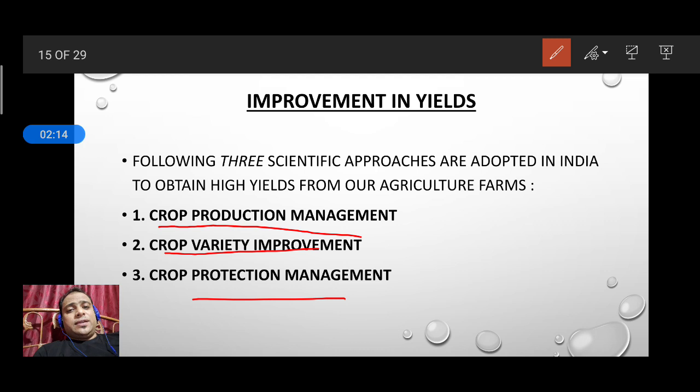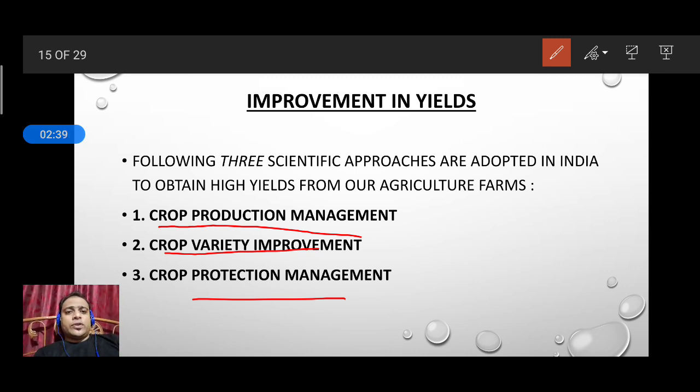One by one I want to brief you in these slides. Crop production management means how to increase the number of crops, how to increase the quantity of crops day to day.